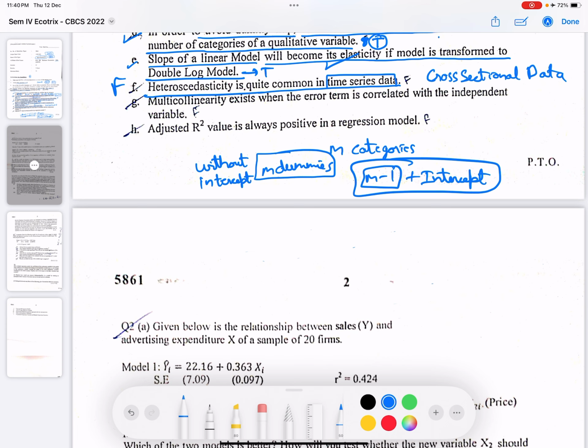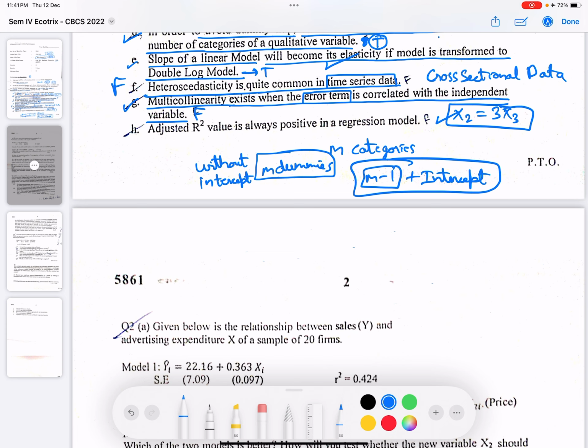Now G part, multicollinearity exists when the error term is correlated with the independent variable. So this is a false statement. Multicollinearity exists when there is a linear relationship between the independent variables. So if there is a linear relationship between the independent variables, we have a case of multicollinearity. It is nothing related to the error term. Okay, so this statement is false.